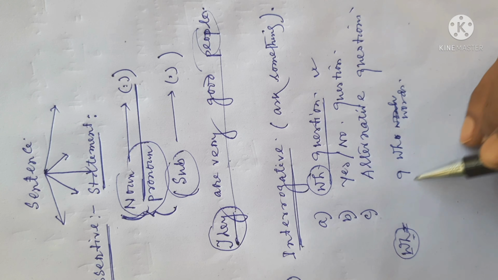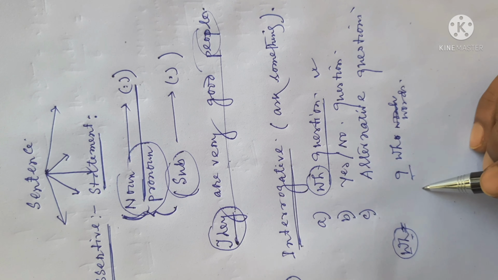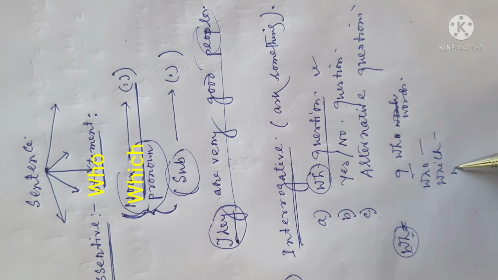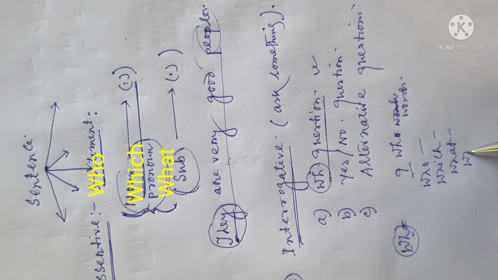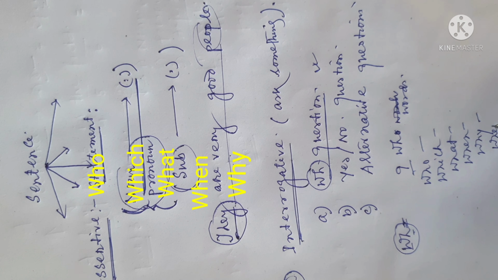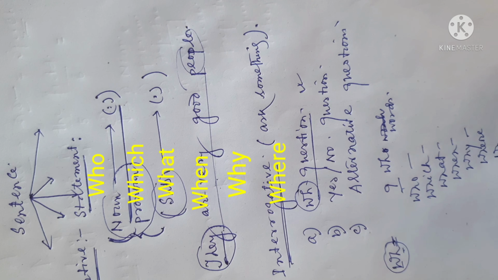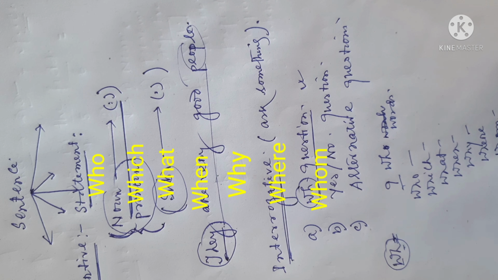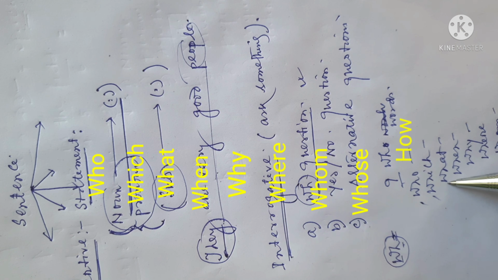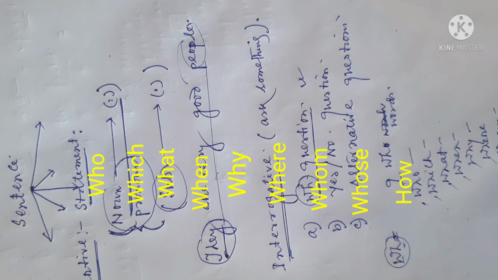So these WH words are who, which, what, when, why, where, whom, whose, and how. 1, 2, 3, 4, 5, 6, 7, 8, 9.